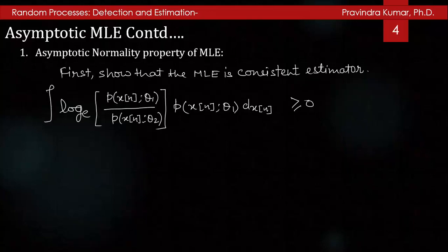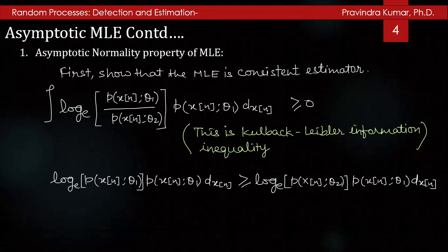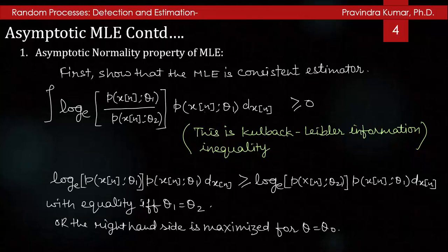And you know, the integral of log [p(x^n; theta1)/p(x^n; theta2)] p(x^n; theta1) dx^n is greater than or equal to 0, and this is the Kullback-Leibler information inequality. From this, the integral of log p(x^n; theta1) p(x^n; theta1) dx^n will be greater than or equal to the integral of log p(x^n; theta2) p(x^n; theta1) dx^n, with equality if and only if theta1 is equal to theta2, or the right hand side is maximized for theta equal to theta naught.